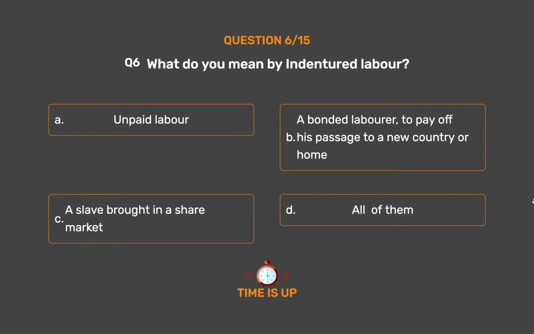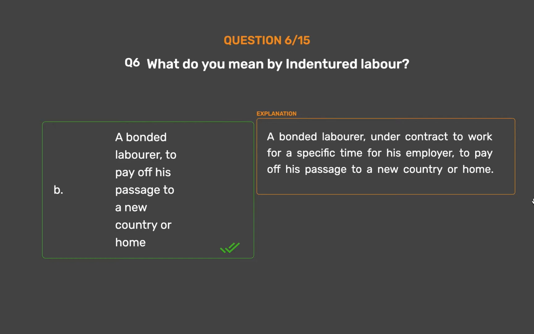The correct answer is Option B. A bonded laborer, to pay off his passage to a new country or home. A bonded laborer, under contract to work for a specific time for his employer, to pay off his passage to a new country or home.